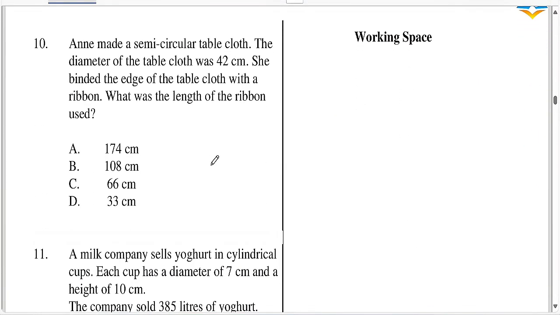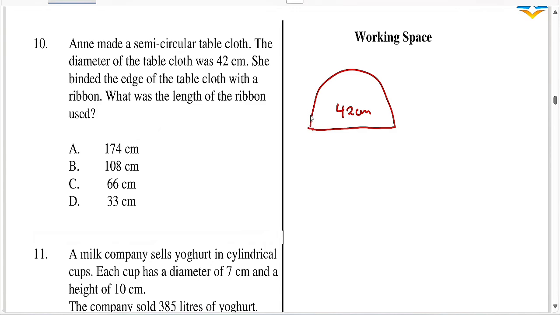Question 10. Question 10 says Anne made a semicircular tablecloth. The diameter of the tablecloth was 42 centimeters. She binded the edge of the tablecloth with a ribbon. What was the length of the ribbon used? So remember, this is your semicircular tablecloth, which is your diameter to be 42 centimeters.